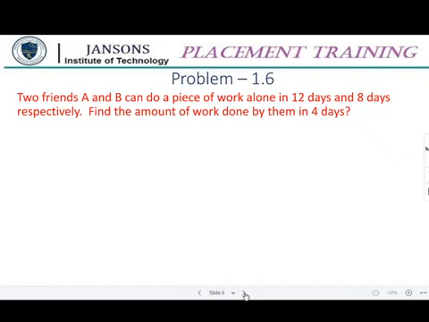Two friends A and B can do a piece of work alone in 12 days and 8 days respectively. Find the amount of work done by them in 4 days.